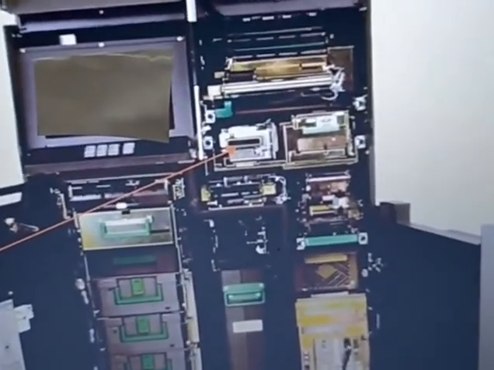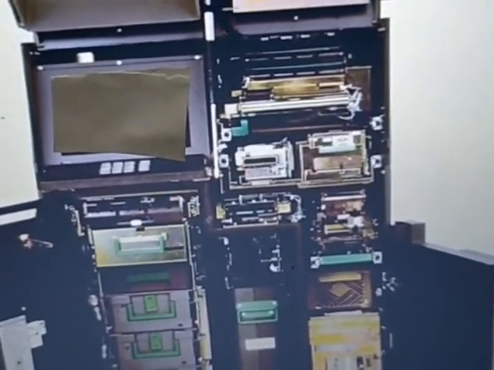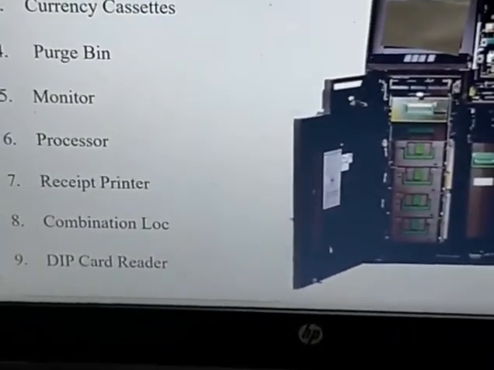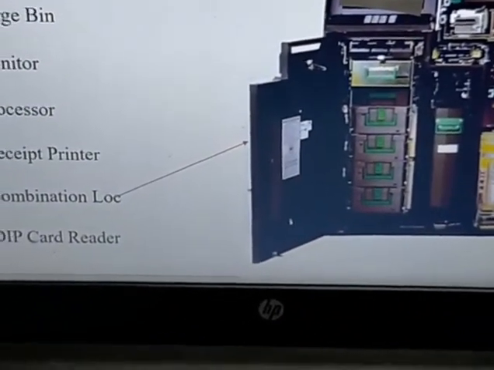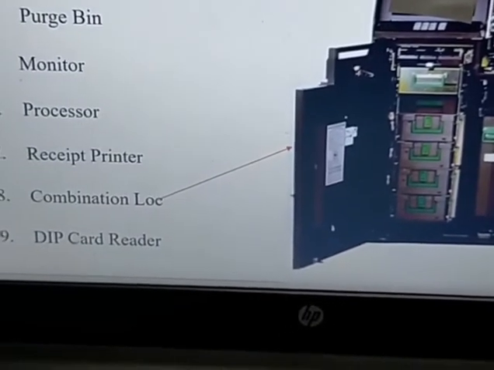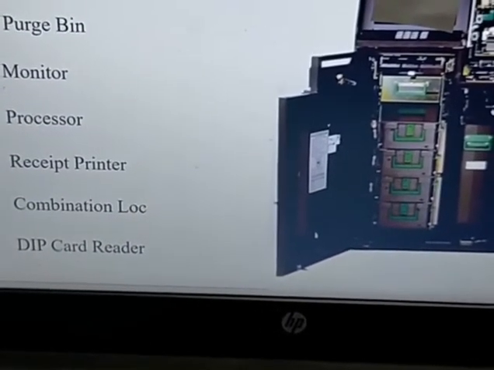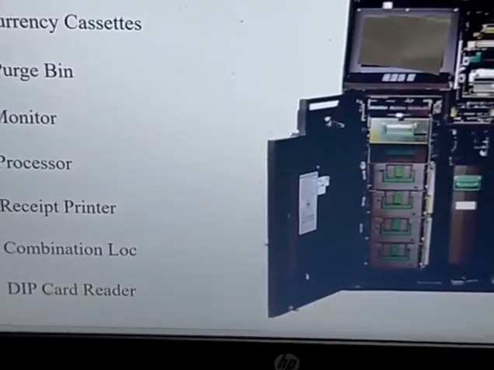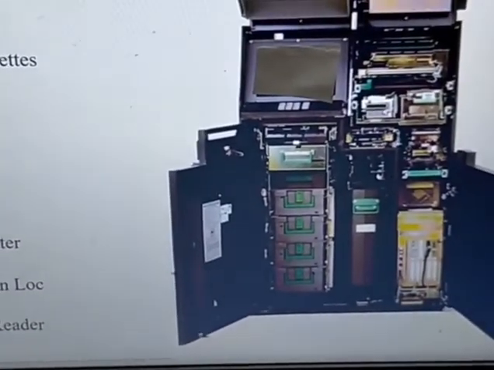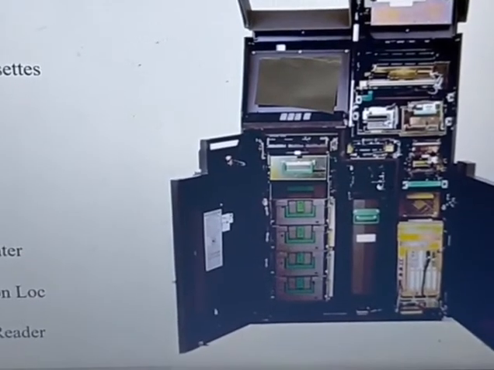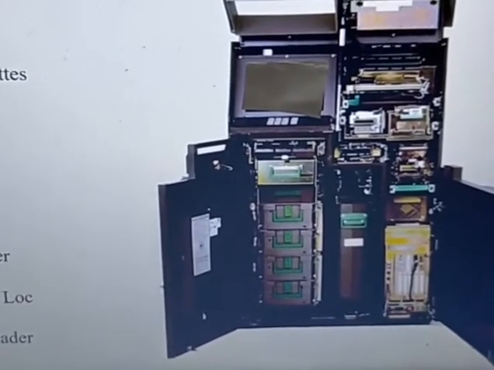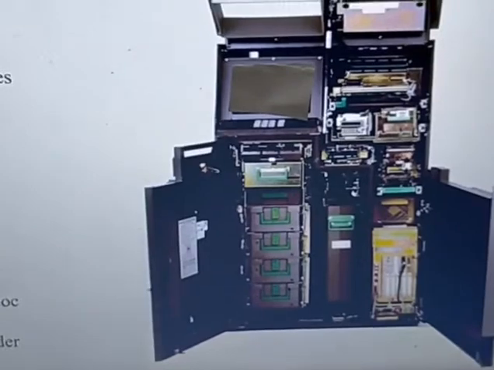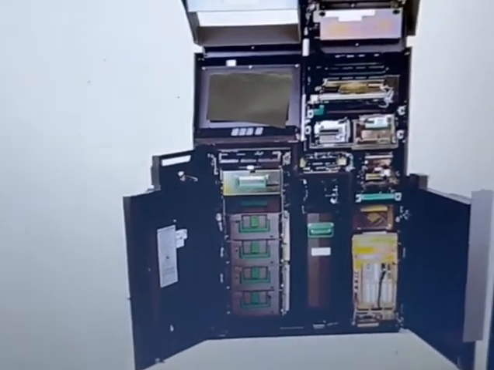Then after that, the receipt printer. Here a receipt will come if you deposit cash or withdraw cash. Then the combination lock. This is a currency chest lock. It is a joint custody maintained lock. Then the dip card reader. Dip card reader means here the card will be kept, and this will read the card. Okay, this is a small briefing about the ATM machine.